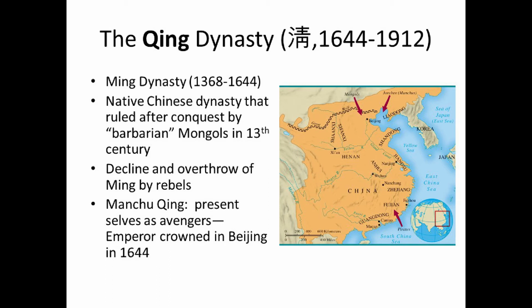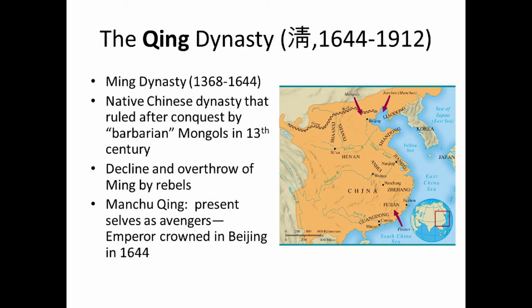And the ethnic group that lived there, or the major ethnic group that lived there, were often called Jurchen, and later they would change their names to the Manchus. When this Han Chinese rebel overthrew the Ming, the Manchus presented themselves as the avengers of the overthrown Ming and invaded China. So you've got this usual dynastic cycle that is going on.